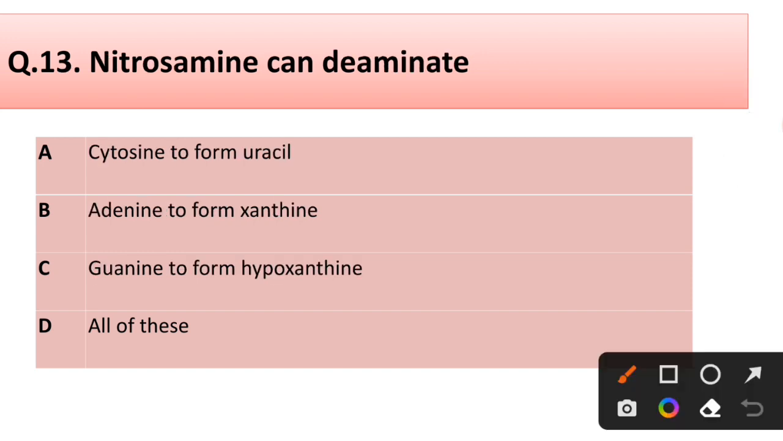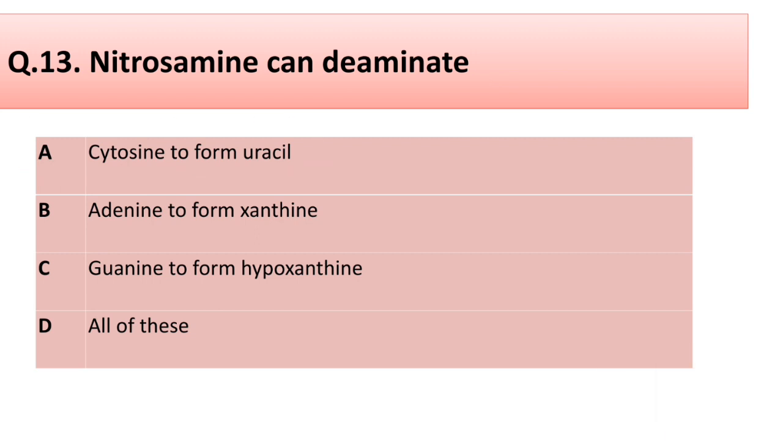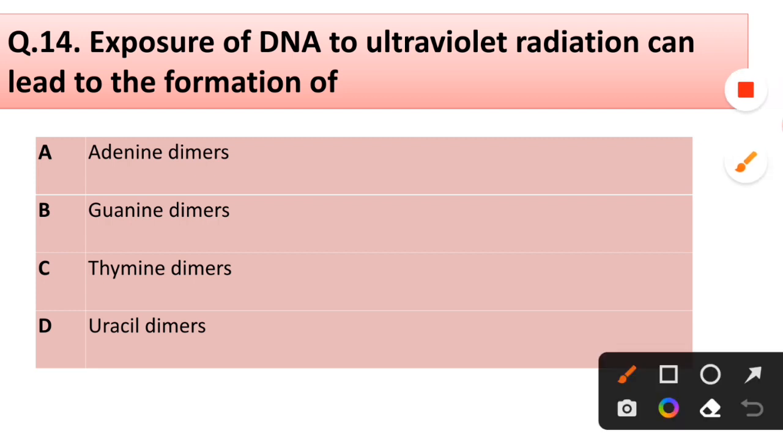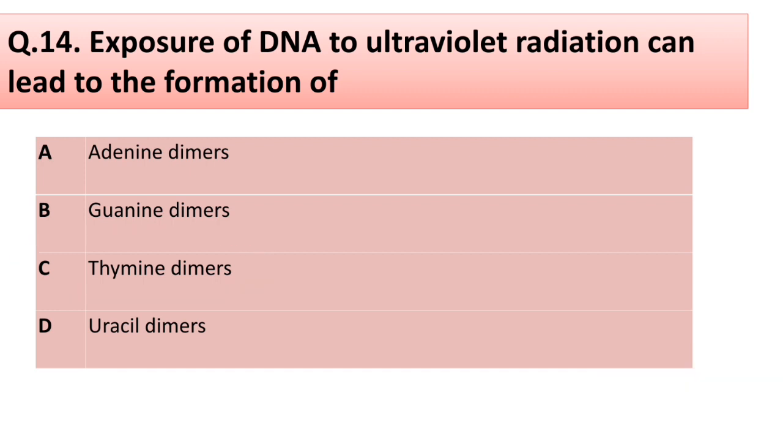Question number 13. Nitrosamine can deaminate cytosine to form uracil, adenine to form xanthine, guanine to form hypoxanthine, all of these. Correct answer is option A, cytosine to form uracil. Question number 14. Exposure of DNA to ultraviolet radiation can lead to the formation of adenine dimers, guanine dimers, thymine dimers, uracil dimers. Correct answer is option C, thymine dimers.